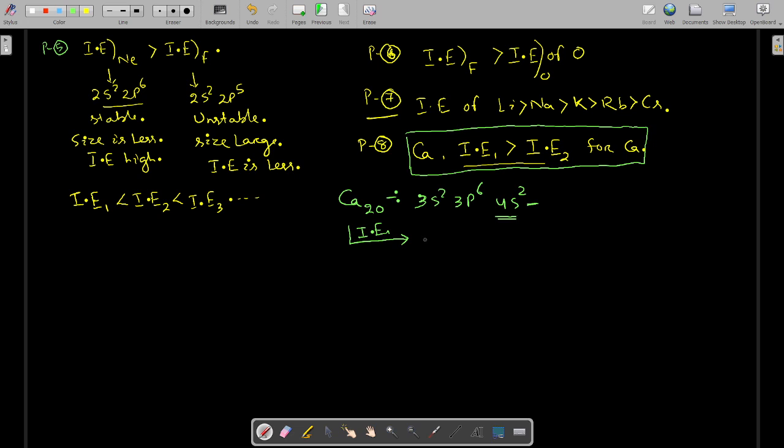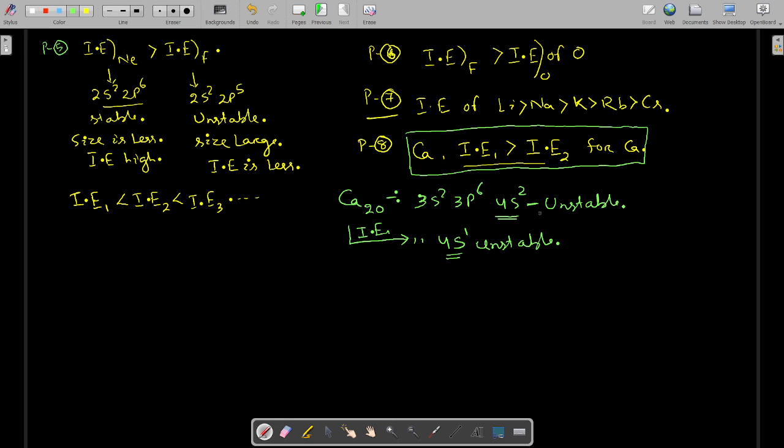So the outermost shell will become 4s1. 3s2, 3p6 will be there. So this is becoming 4s1, which is unstable. The starting state is also unstable.